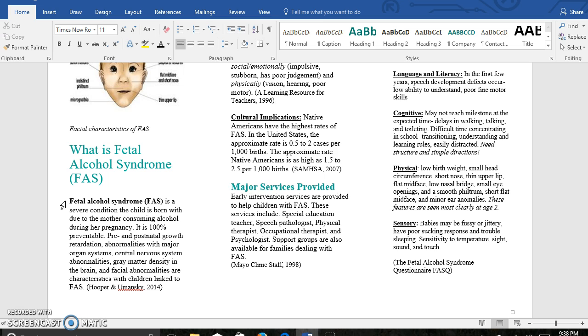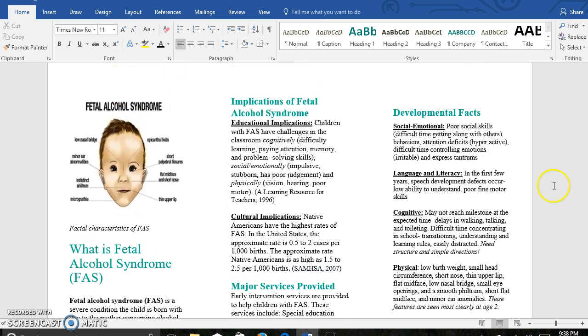Usually to get FAS, the mother indulges in alcohol all 9 months of her pregnancy, which can cause pre and postnatal growth retardation, abnormalities with major organ systems, central nervous system abnormalities, gray matter density in the brain, and facial abnormalities are all associated with a child who has FAS. And as you can see up here, I have the picture of a little boy with fetal alcohol syndrome, and we actually have this example in our book on page 74. But just to be brief, you can tell that they have a thin upper lip, and they also have a short nose, and you can tell their eyes are a little bit deformed as well.